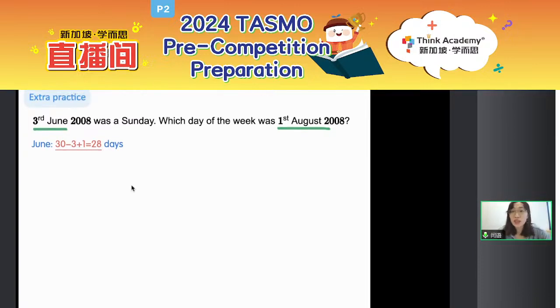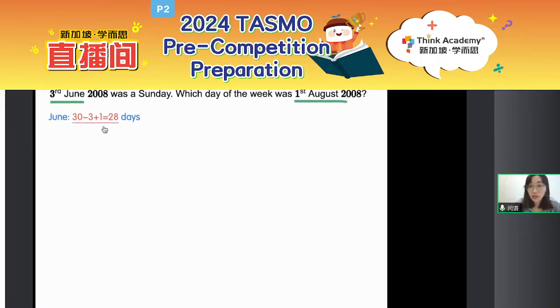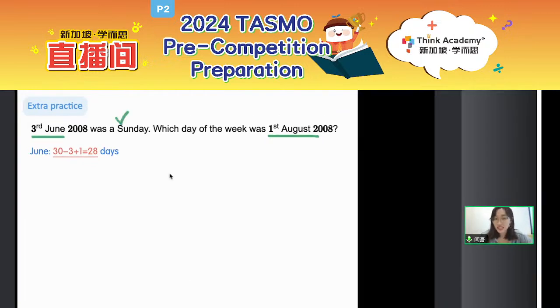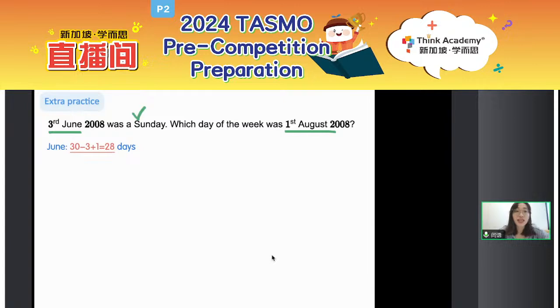So the last one, 30 minus the first one, third, and then plus 1 because we count from Sunday. And then following this, after June, can we just skip to August? Yes or no? Can we just skip it to August? No. Why? Yes, because next month is July.